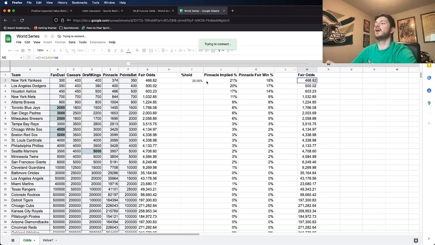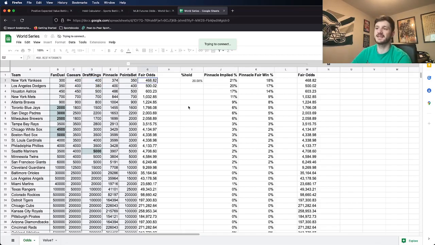So all you need to know is that I did a bunch of mathematical formulas. I found out that the hold on this market is 20%. And by having that number, I can find out what the actual fair win percentage of each individual team is. So the Yankees have an 18% chance of winning the World Series, according to Pinnacle, and that equates to fair odds of about plus 468. So now I know that those plus 400 on Caesars and DraftKings are actually not positive expected value. Those don't beat the no-vig fair odds of this market.